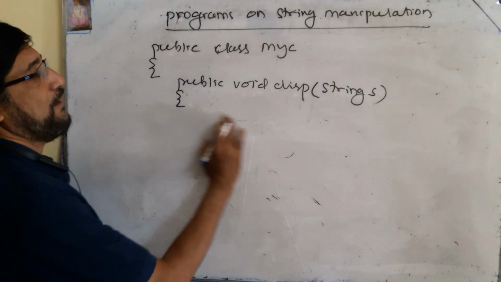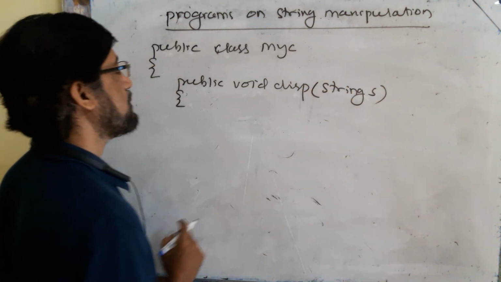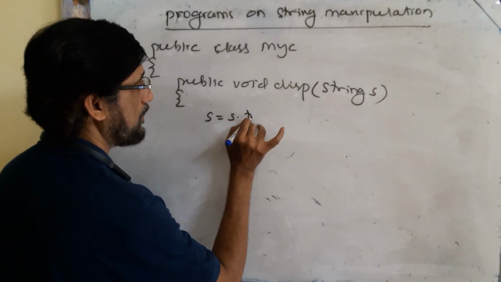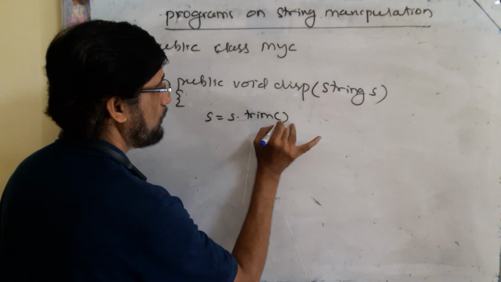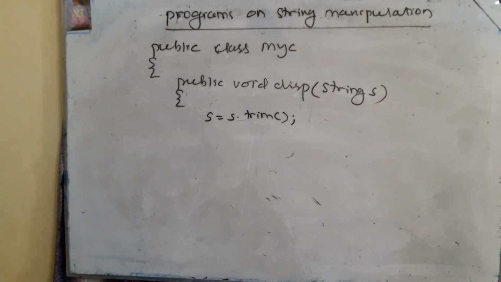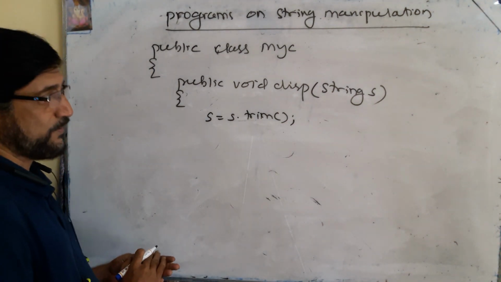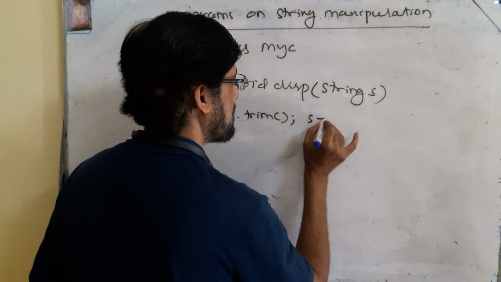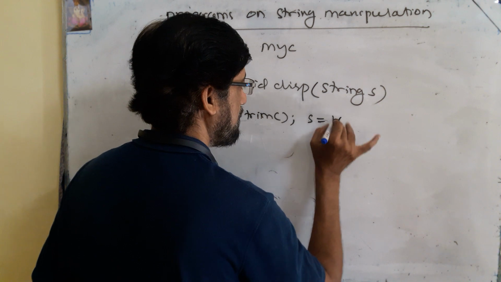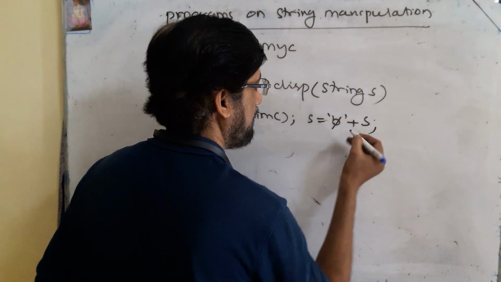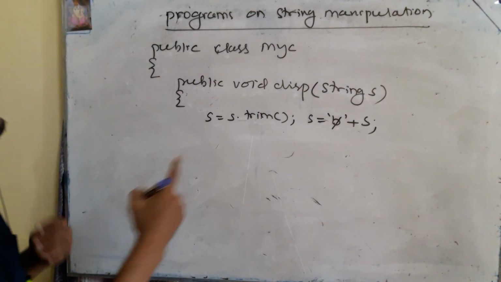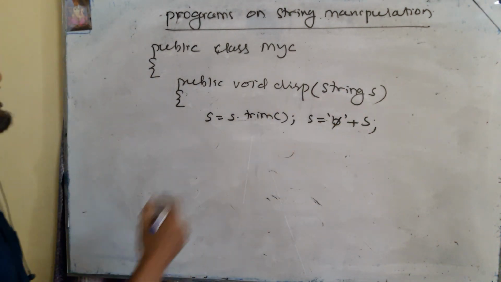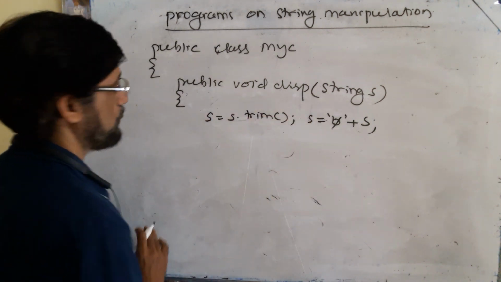Okay. Now you remove the spaces present before and after the string. So s is equal to s.trim(). Using the trim function, you can remove the spaces present before and after the string. Then, as I told, you have to add a space character in the beginning of the string. So s is equal to space plus s, first space then s. So I am adding space before the string. Same variable you can use.